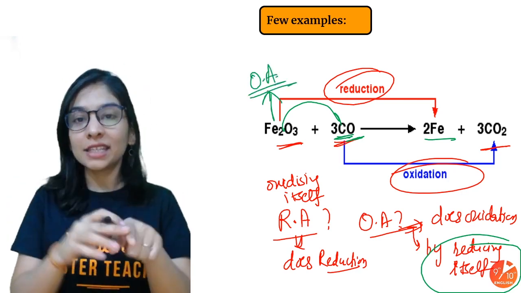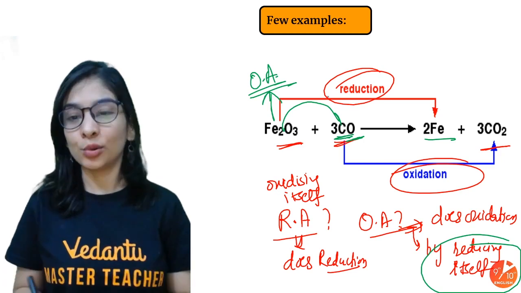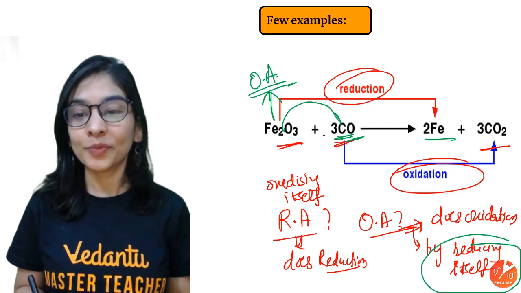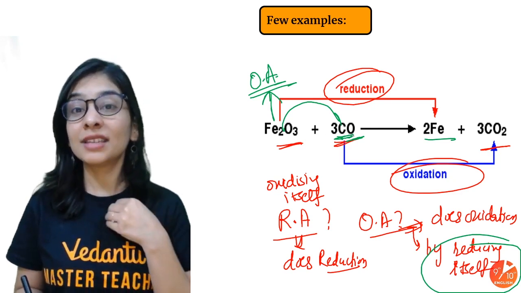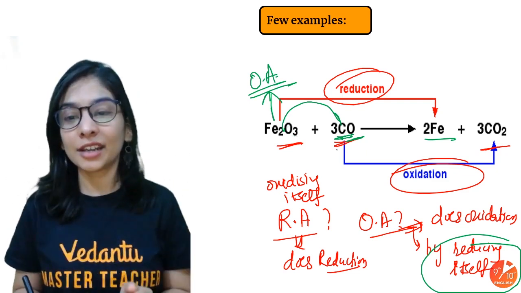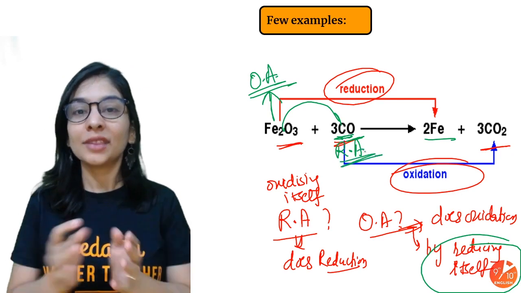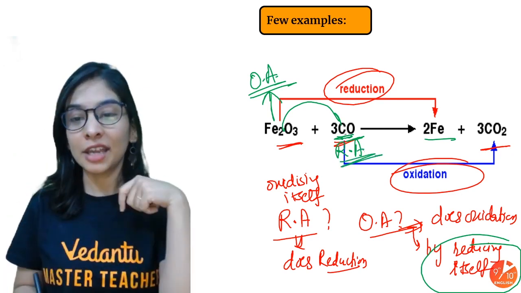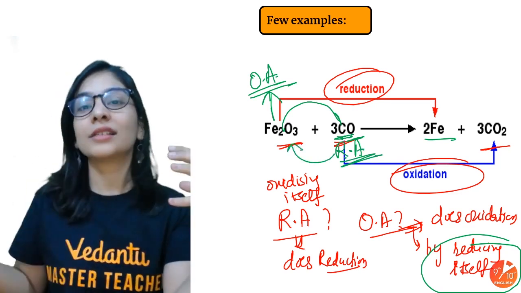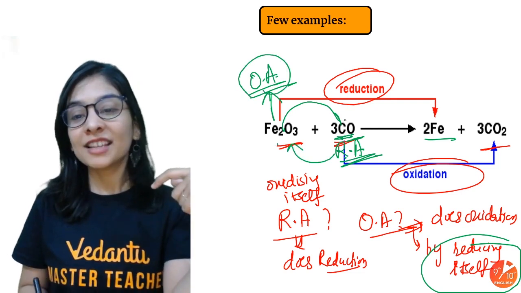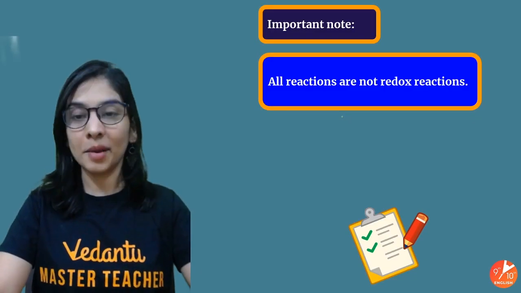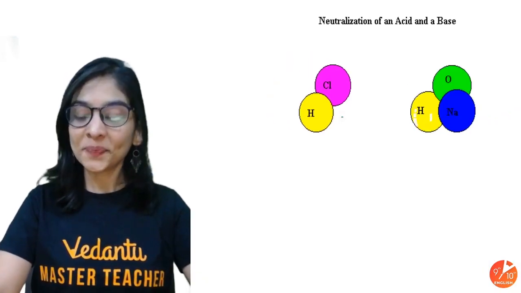Look at the reactant side, what job they are doing. My carbon monoxide is getting oxidized to CO2. They are taking oxygen, they are getting oxidized by reducing the other substance, by taking its oxygen. Are you getting it? So this is acting as my RA, my reducing agent, because that's what it is doing to iron oxide, reducing it by taking its oxygen. This is my OA. This is oxidizing CO by giving its oxygen. So they do reverse jobs, please do remember. Okay, so that's also clear.